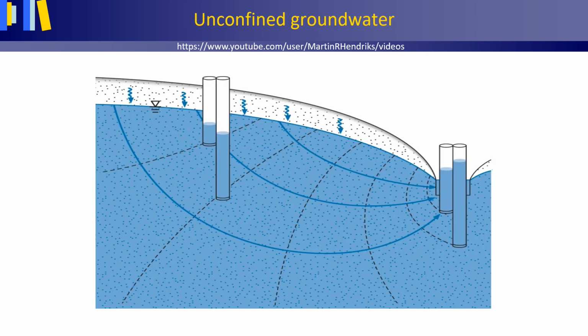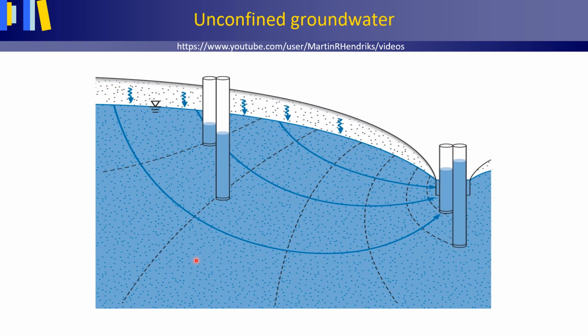In this figure, we see a phreatic or unconfined local groundwater flow system in cross-section. Here we have the surface of the land, the water table, a river or canal, and two pairs of piezometers at two locations with their screens at different depths.